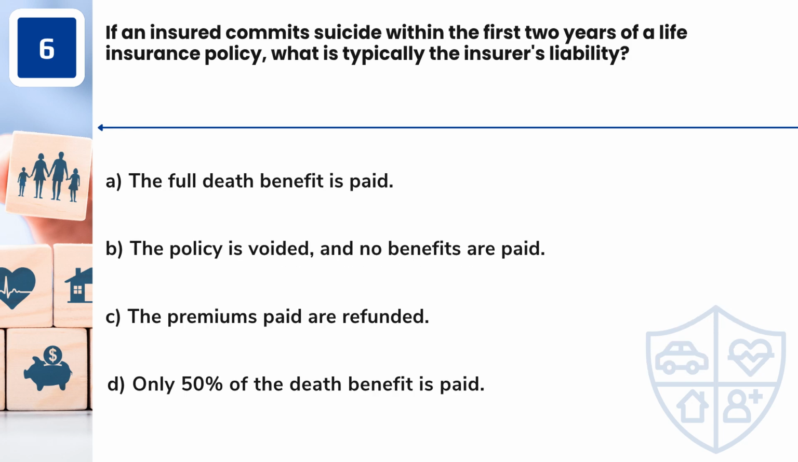Question 6. If an insured commits suicide within the first 2 years of a life insurance policy, what is typically the insurer's liability? A. The full death benefit is paid. B. The policy is voided, and no benefits are paid. C. The premiums paid are refunded. D. Only 50% of the death benefit is paid.